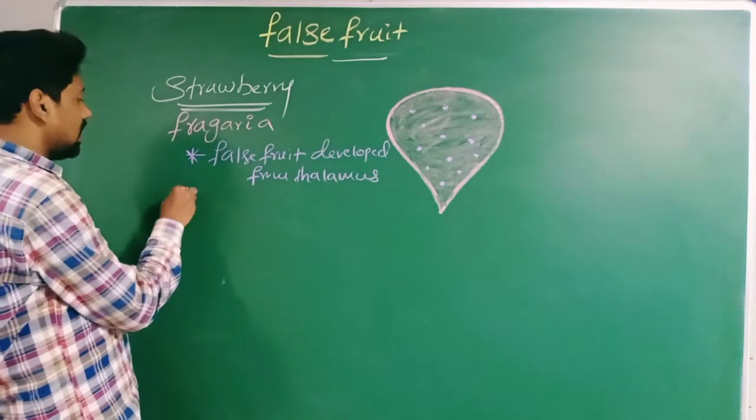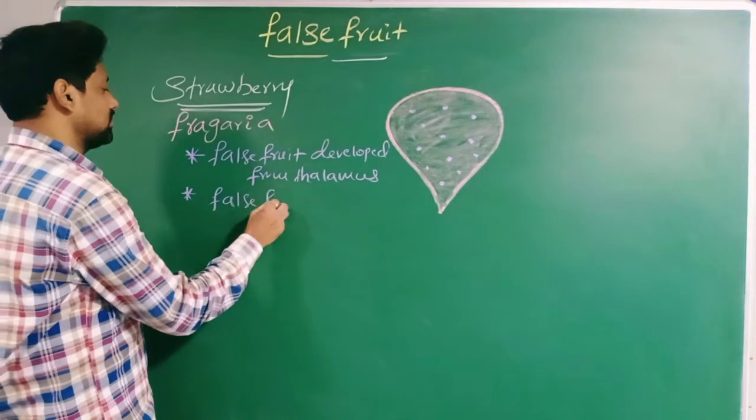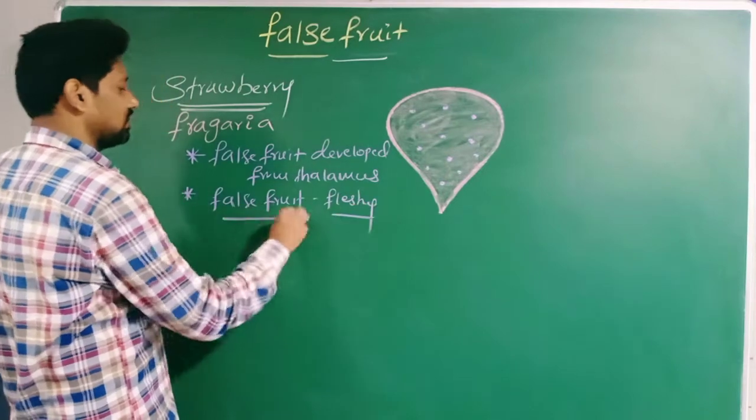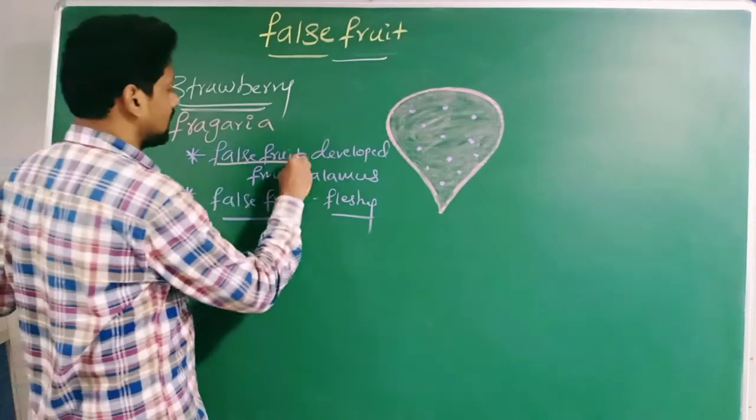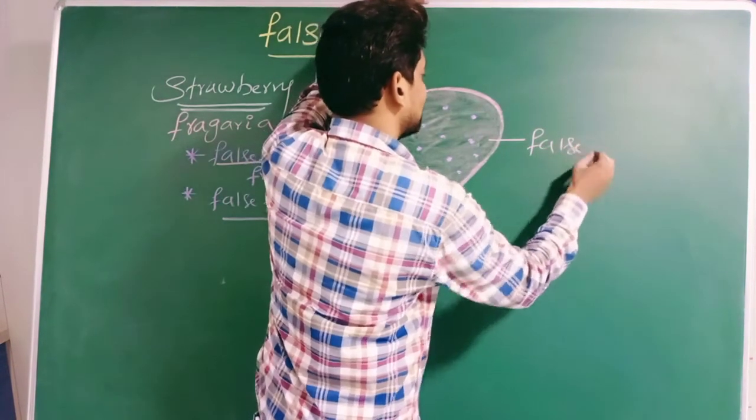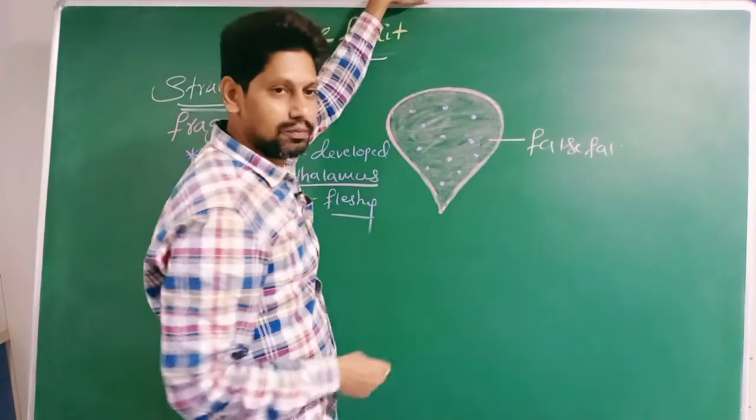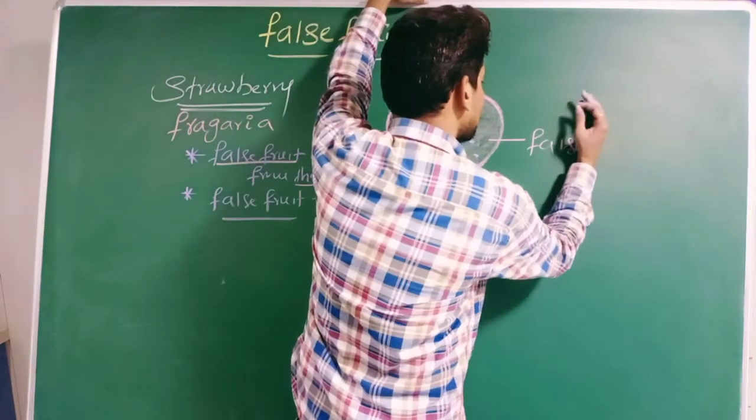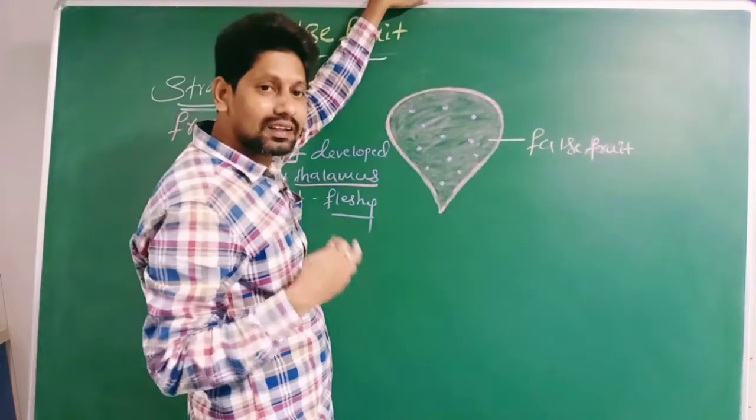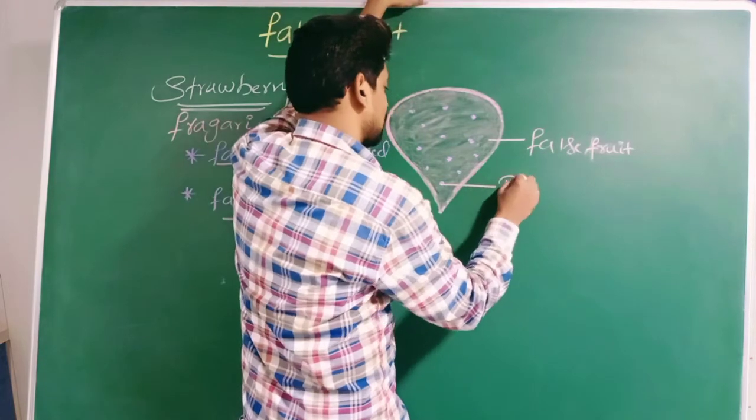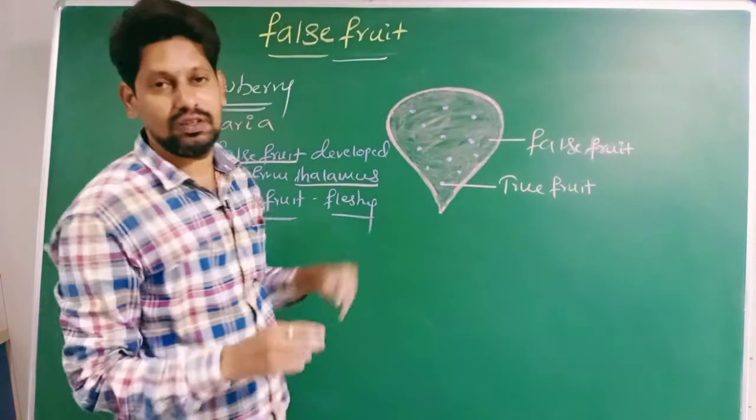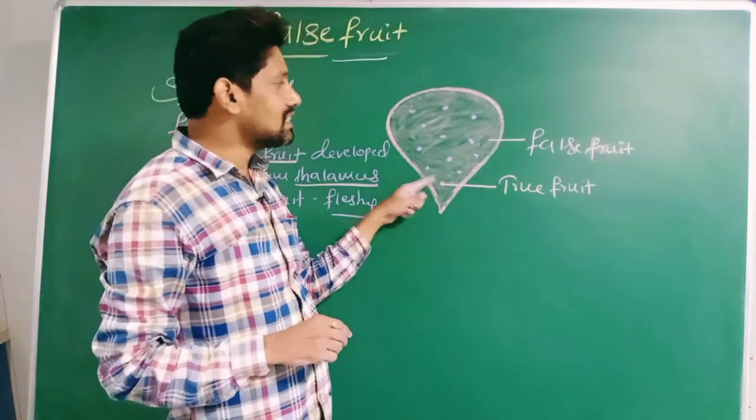Okay, right. And here the false fruit is fleshy. How is the false fruit, sir? Fleshy. And the false fruit is developed from where, sir? Thalamus. Sir, this is the false fruit which has developed from the thalamus. Then where is the true fruit, sir? This is the true fruit. Okay. It means the true fruit is on the false fruit.